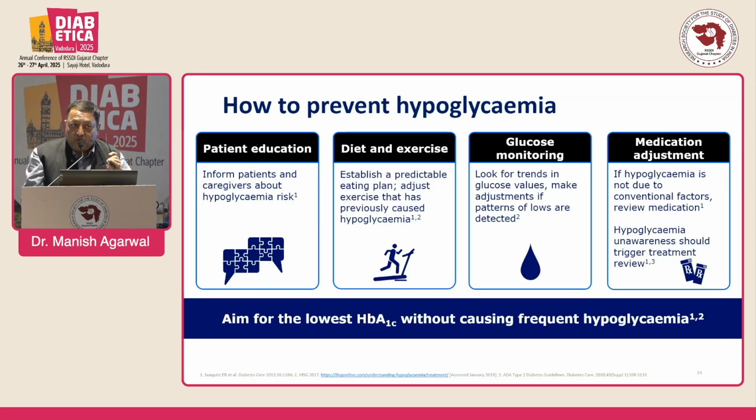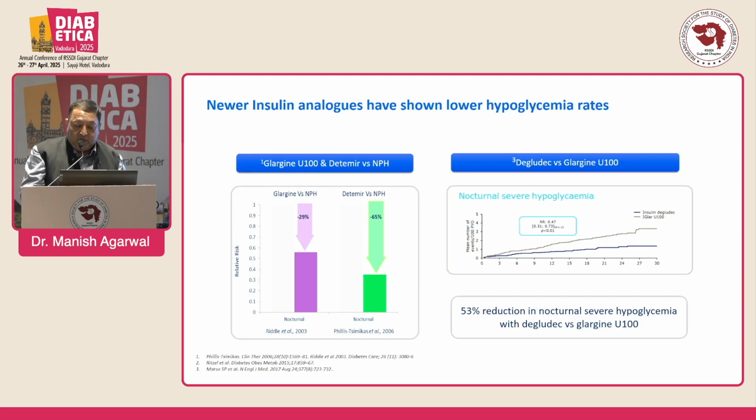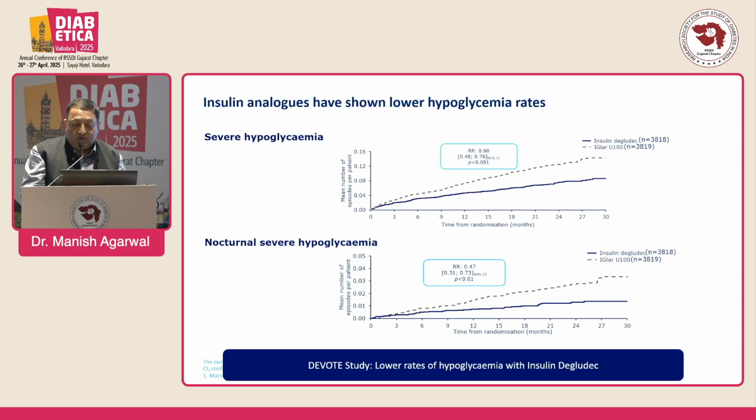Educate again on diet and exercise, and they should know about carbohydrate counting, glucose monitoring, and medication adjustment. If the patient is on a long-acting sulfonylurea, we should cut the dose. Newer insulin analogs are available in the market, and we should use them rather than premix insulin.